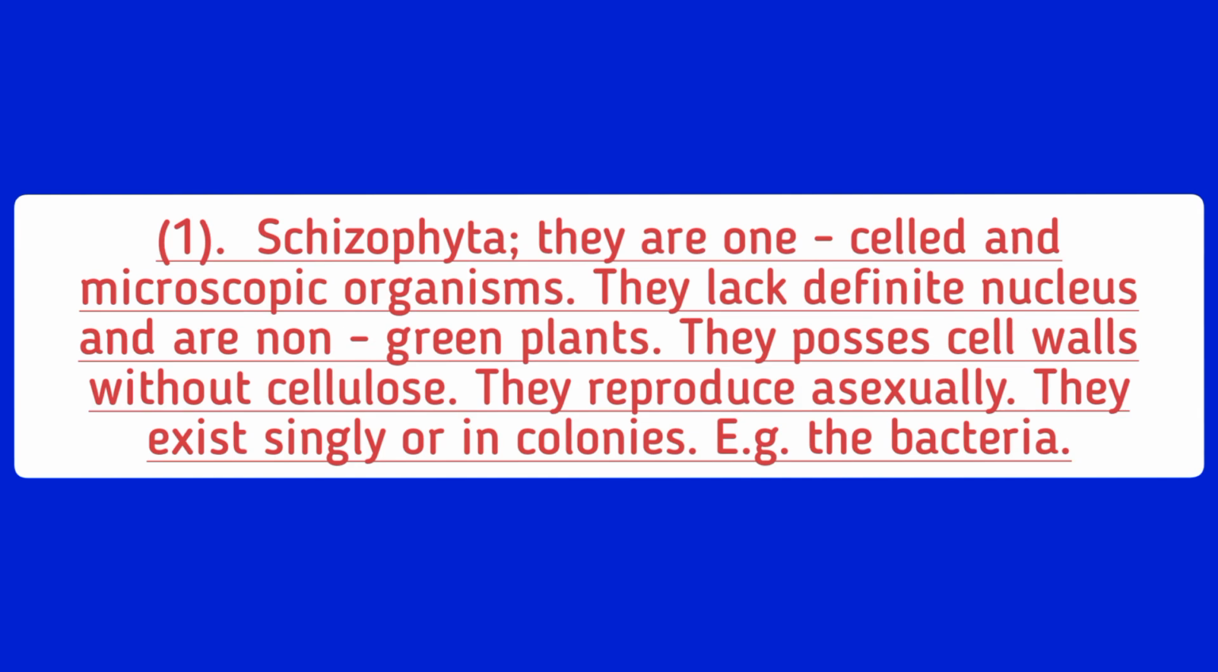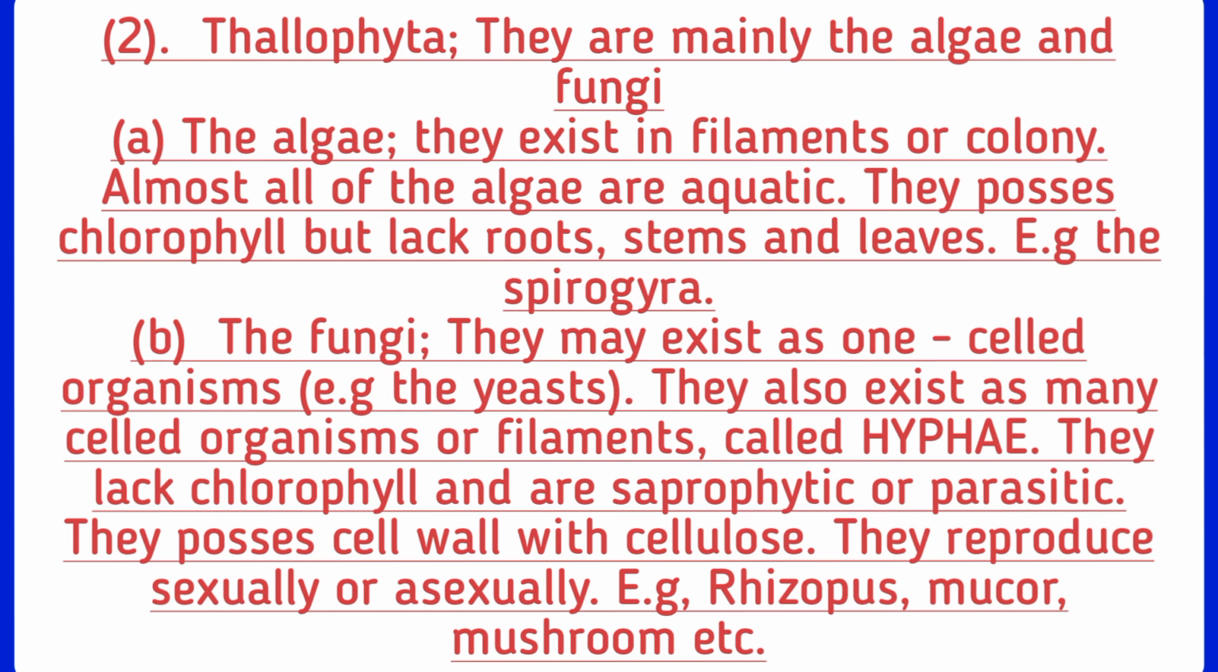Number one is Schizophyta. What are Schizophyta? Schizophyta are one-celled and microscopic organisms. They lack a definite nucleus and are non-green plants. They possess cell walls without cellulose. They reproduce asexually. They exist singly or in colonies, e.g. the bacteria. So these are the characteristics of Schizophyta.